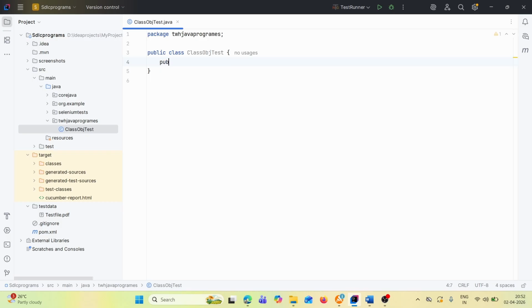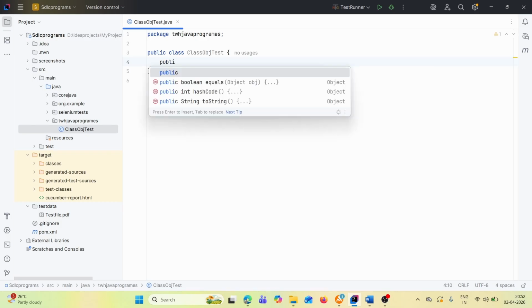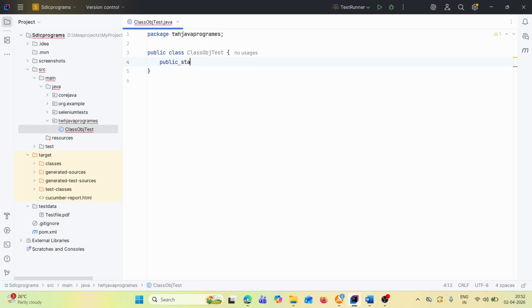So public static void main. That's how a Java program usually executes. There will be a class, and inside that class there will be a main method, public static void main, with String args. This is the syntax for creating a class. This is the main method.